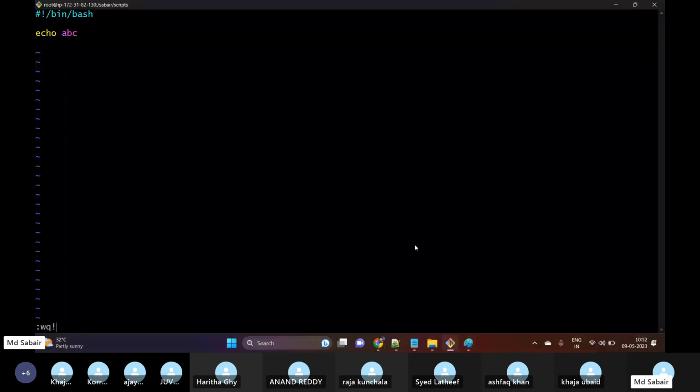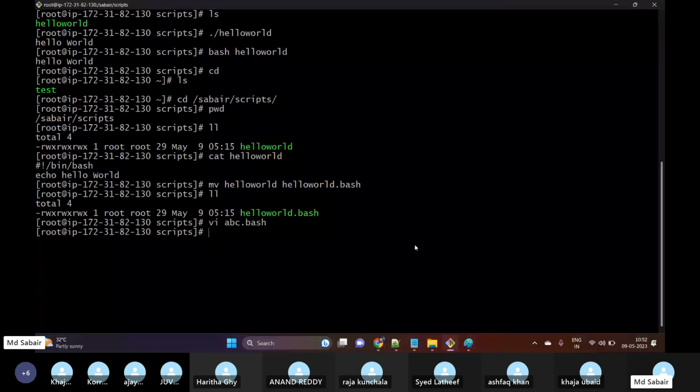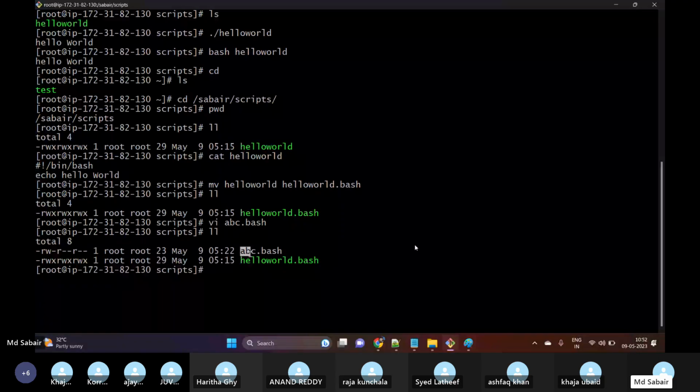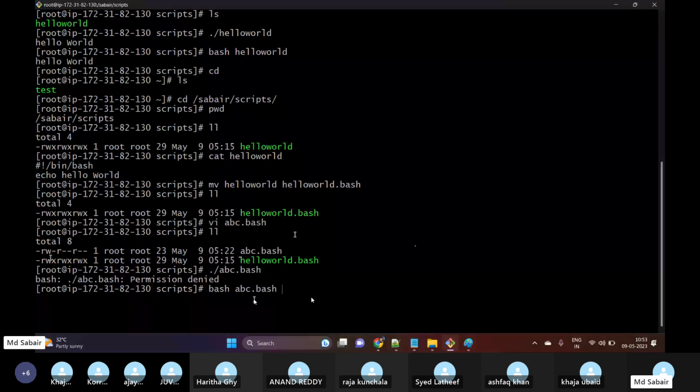Now if I do ll, here we can see that there are no executable permissions for this script. So if I try to execute this script, for example ./abc.bash, permission denied. Why? Because there is no permission. Or, if you don't want to provide permission, we can use bash and then abc.bash. This will not check for permission, it will directly execute our script.